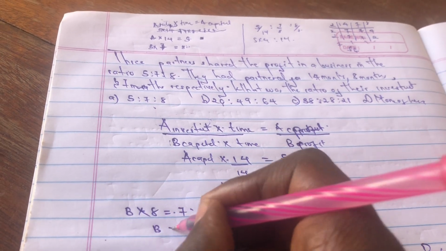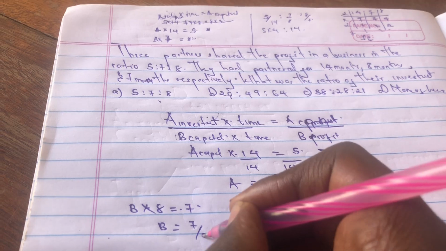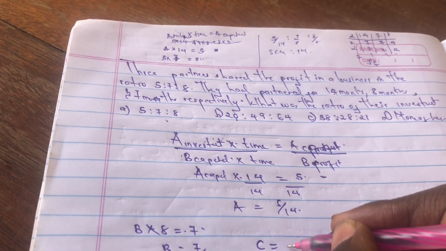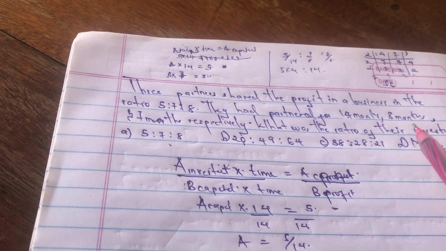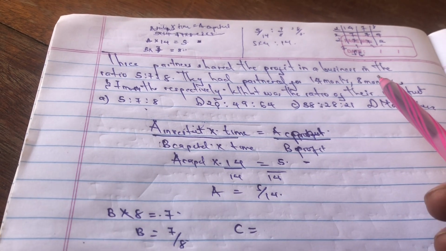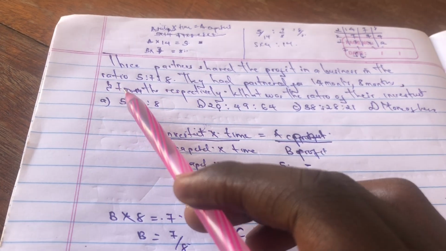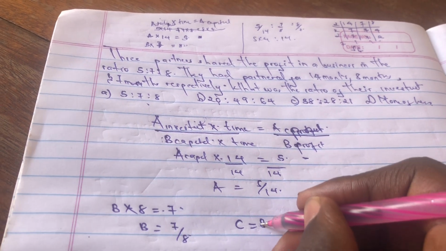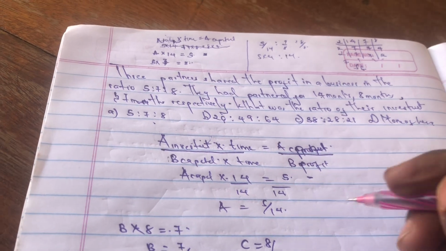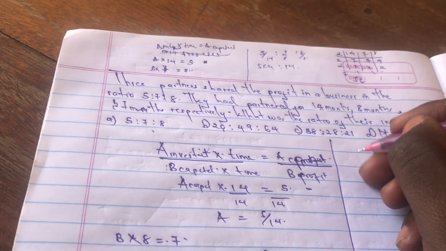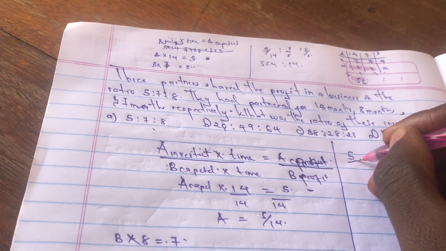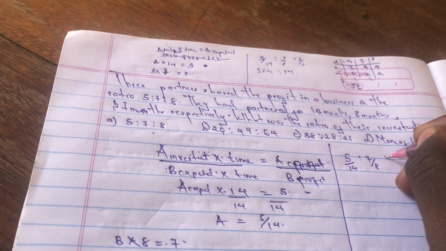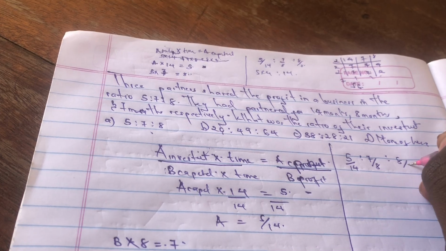So B will be 7 over 8. And similarly, C invested for 7 months, so C will be 8 over 7. So that means their ratio is 5 over 14 to 7 over 8 to 8 over 7.